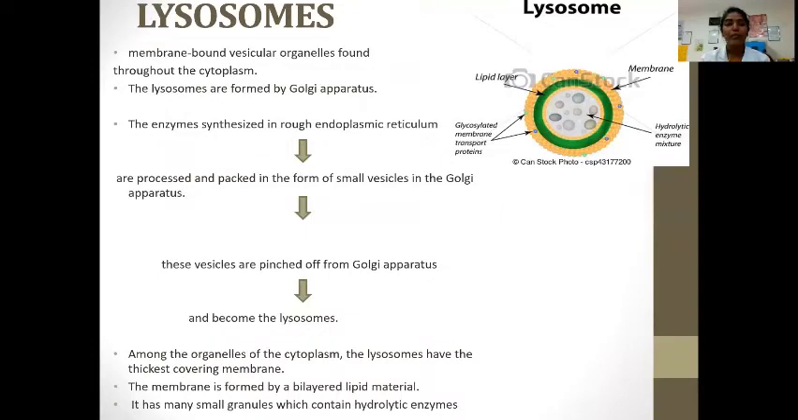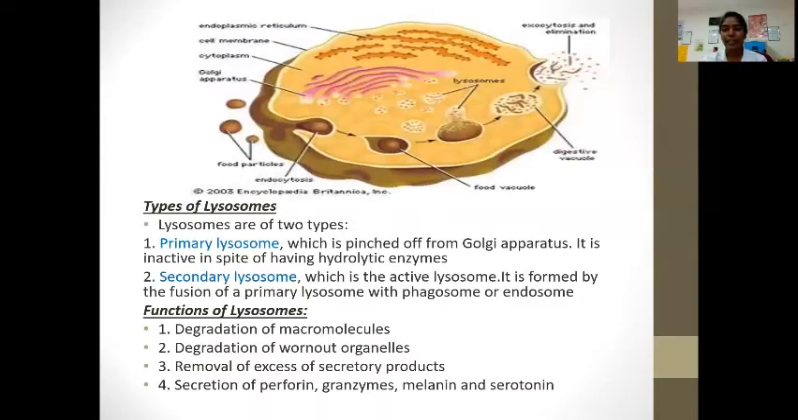Lysosome. The lysosome is a membrane-bound vesicular organelle found throughout the cytoplasm. The lysosomes are formed by the Golgi apparatus. The enzymes synthesized in the rough endoplasmic reticulum are processed and packed in the form of small vesicles in the Golgi apparatus. Then these are pinched off from the Golgi apparatus and they become the lysosome. Among the organelles of the cytoplasm, the lysosome has the thickest covering membrane. The membrane is formed by a bilayered lipid material. It has many small granules which contain the hydrolytic enzymes.